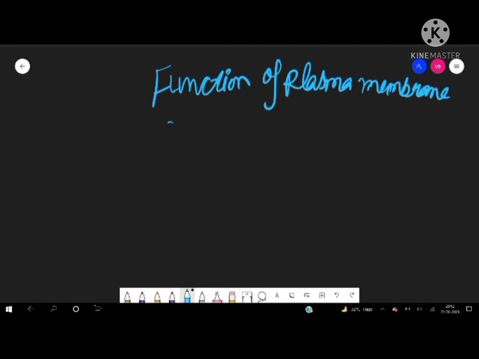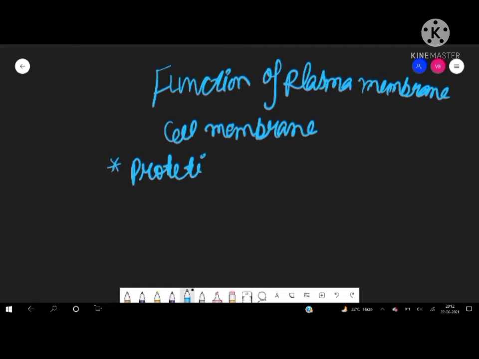What is its function? The first function is protection. It gives protection to the inner content of the cell.